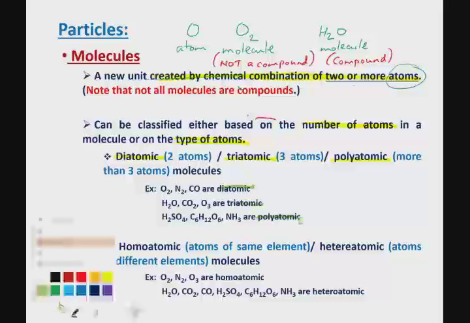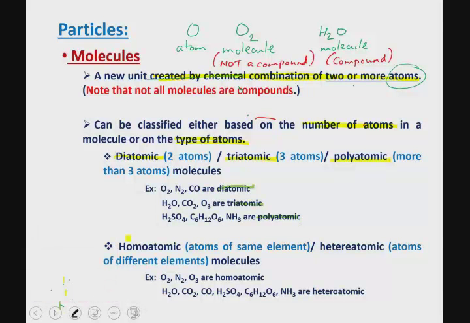But molecules can also be classified as being homoatomic or heteroatomic molecules based on whether the molecule has atoms of the same element or atoms of different elements combining with each other. If a molecule has atoms of the same element combining with each other, then those molecules are homoatomic molecules. And if the atoms of different elements are combining with each other, then those molecules are heteroatomic molecules.